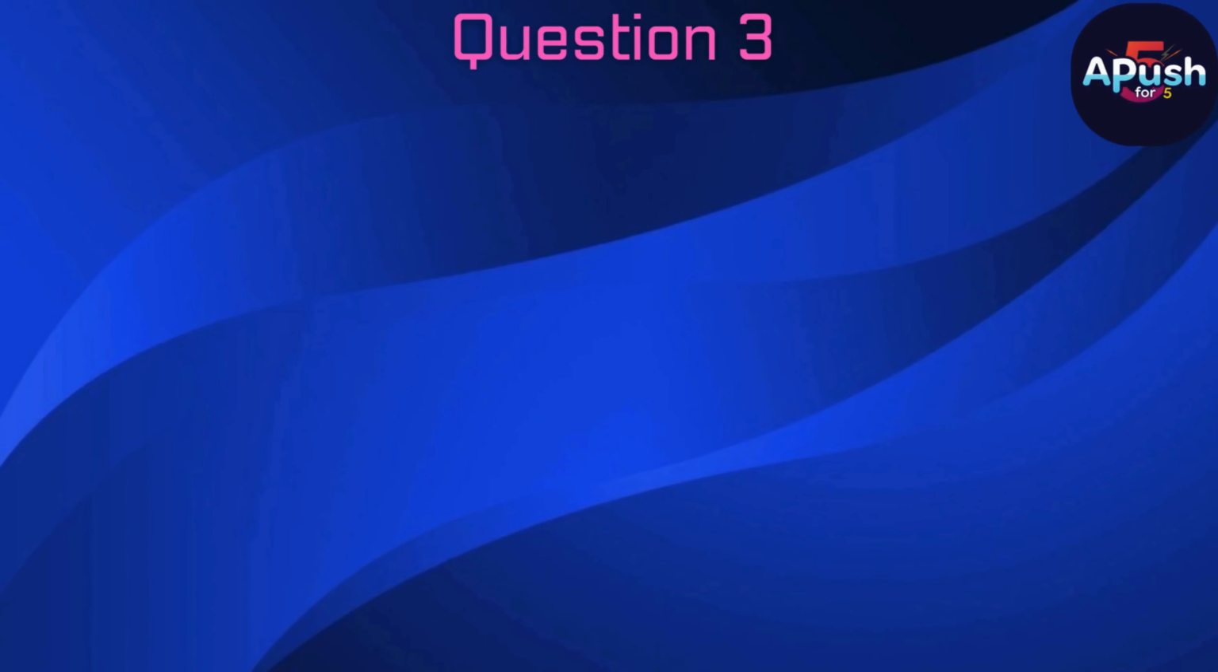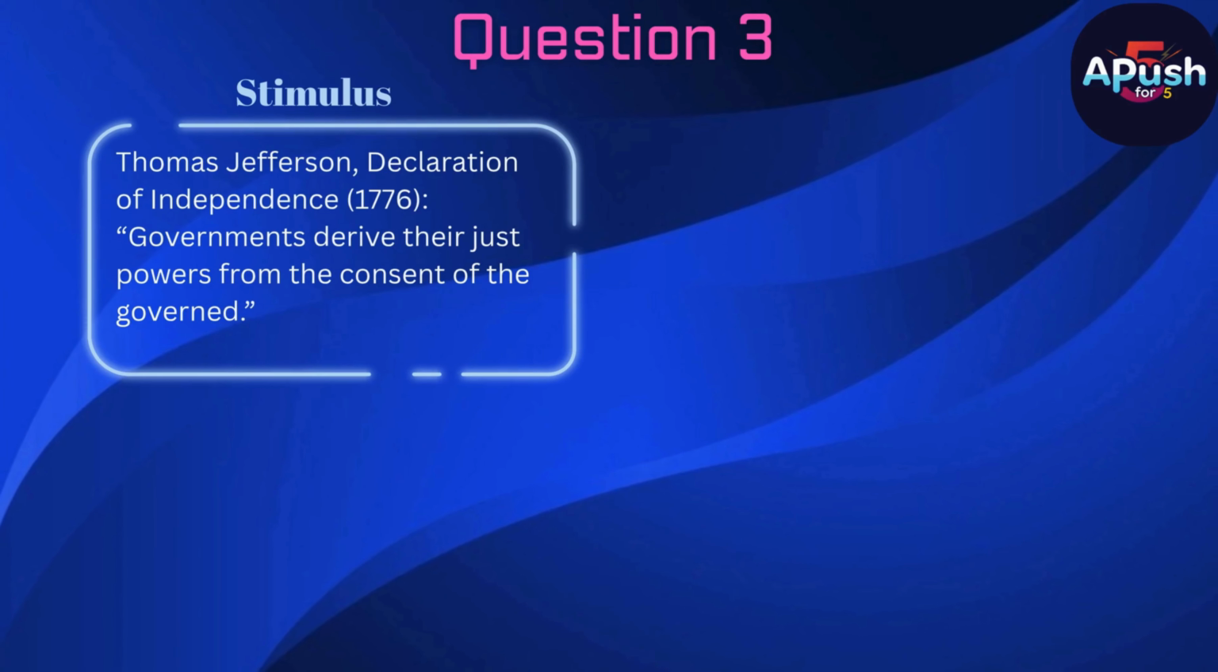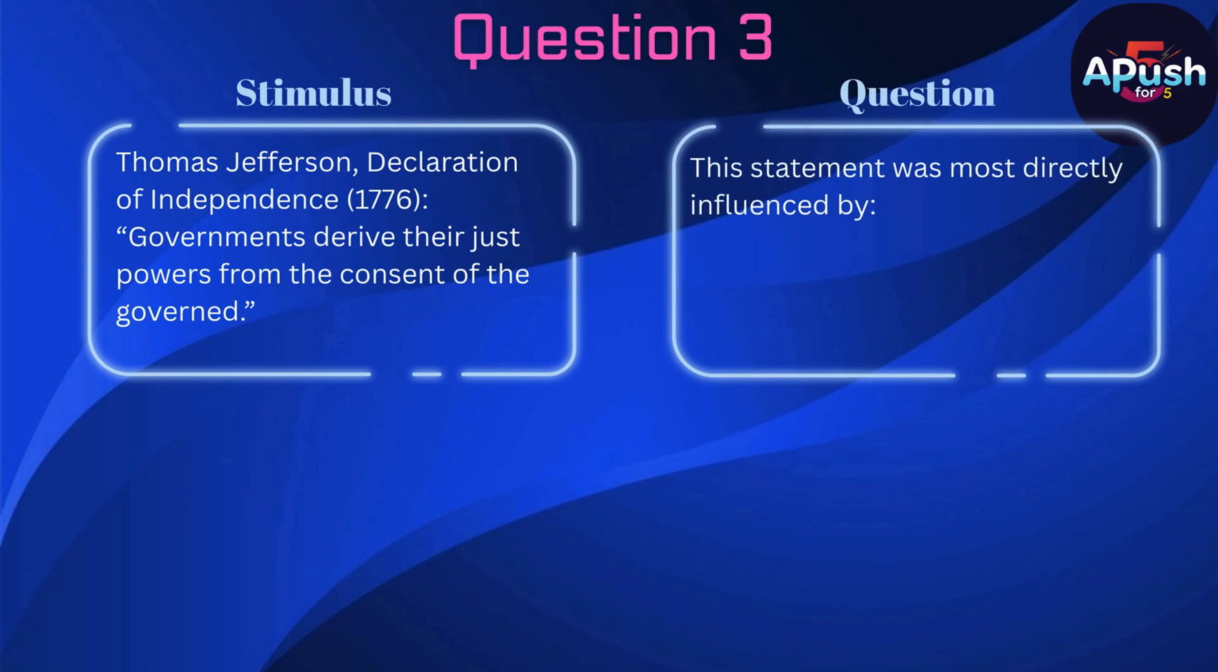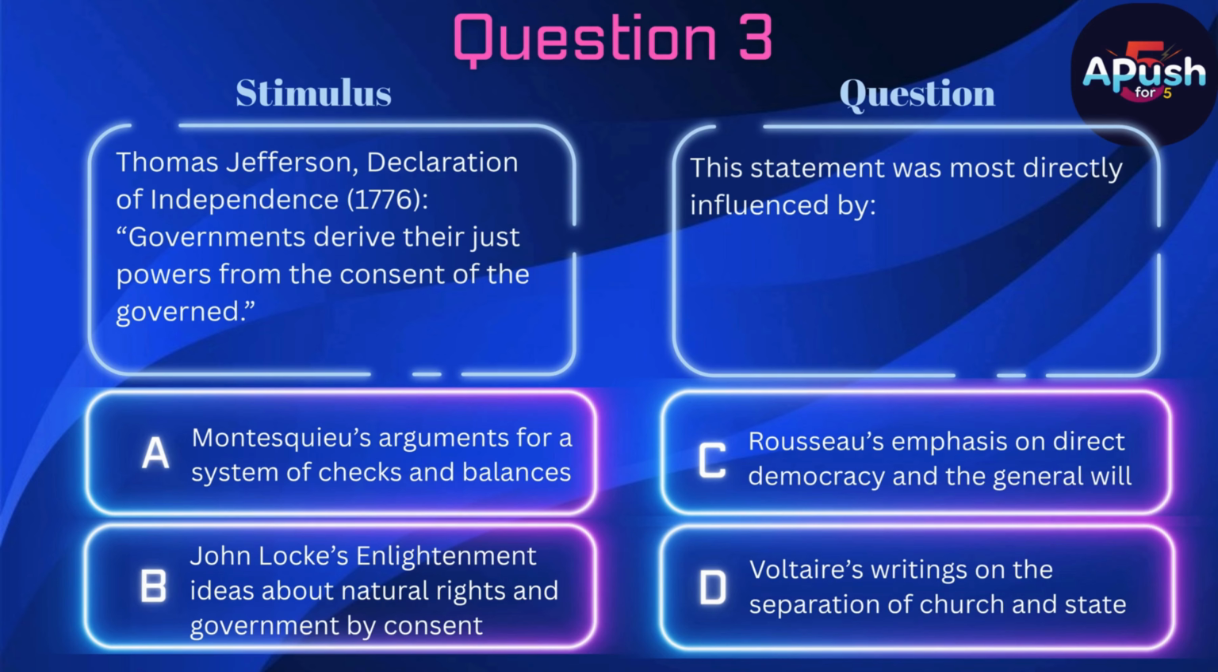Question 3. Stimulus. Thomas Jefferson, Declaration of Independence, 1776. Governments derive their just powers from the consent of the governed. Question. This statement was most directly influenced by A. Montesquieu's arguments for a system of checks and balances.